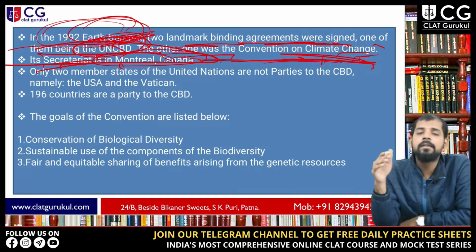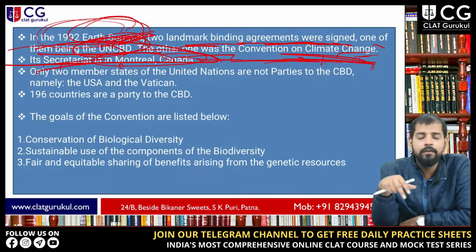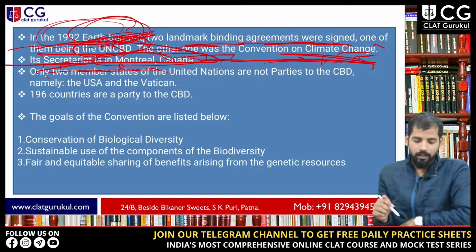International Criminal Court of Justice. So you also have to remember the secretariat, or the venue where it is located, right? The secretariat here is Montreal, Canada.